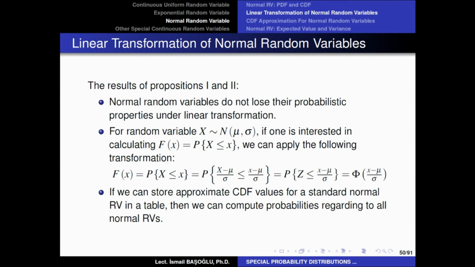If that somebody asks us a probability question related to a non-standard normal random variable, we are just going to apply this linear transformation. Again, we will convert the question into a standard normal random variable question and answer the probability again by using this table.